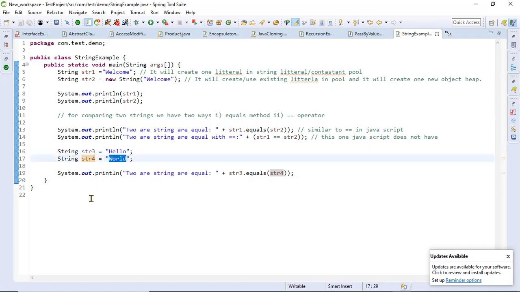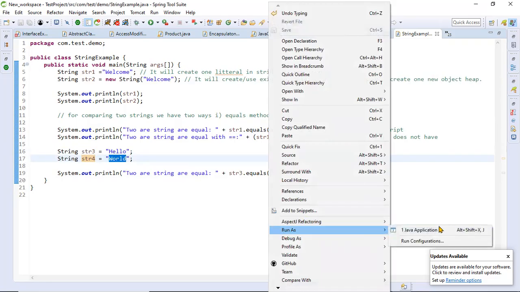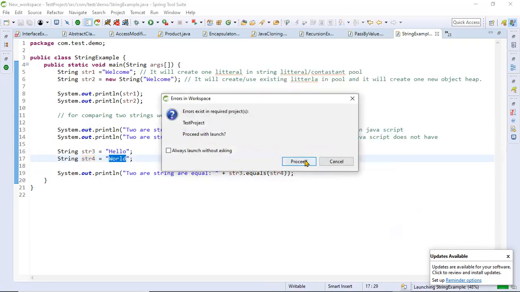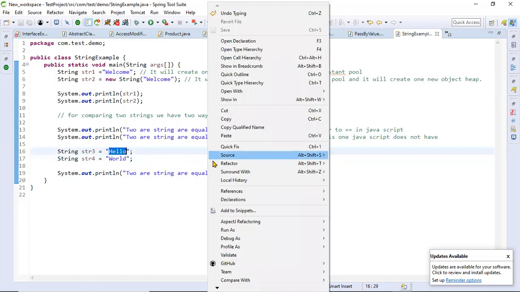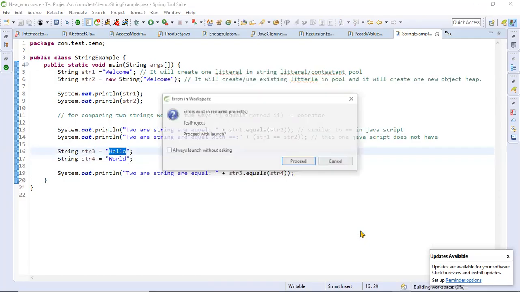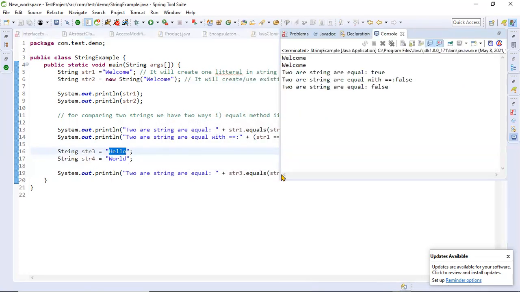Because it's a different content. str4 has different content. World is not equal to hello. Okay, so it will return false because both contents are different.